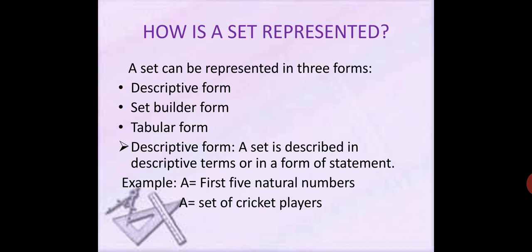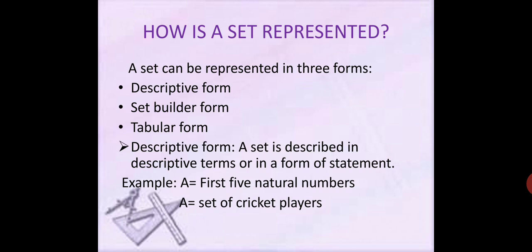How is a set represented? A set can be represented in three forms. Number 1, descriptive form. Number 2, set builder form. And number 3, tabular form. Descriptive form: a set is described in descriptive terms or in the form of a statement. When we write a statement in the form of a set, it is called the descriptive form.